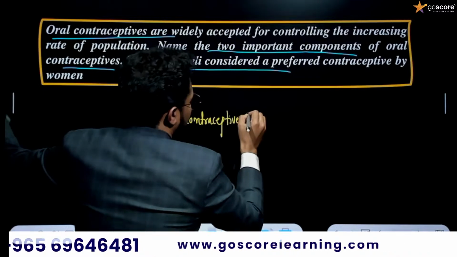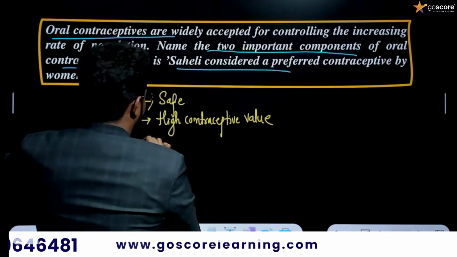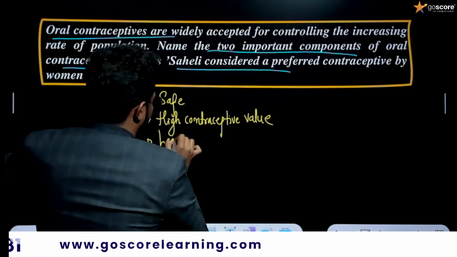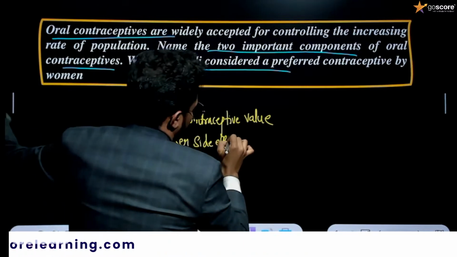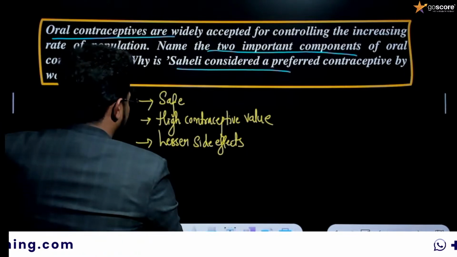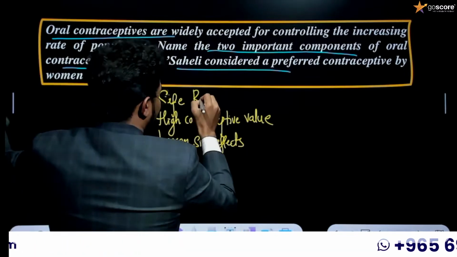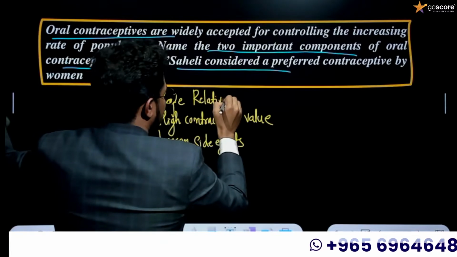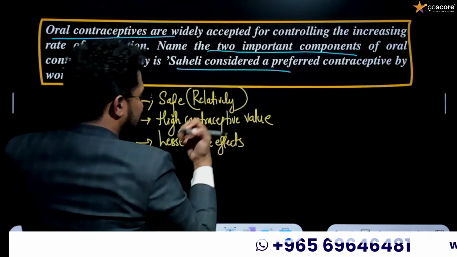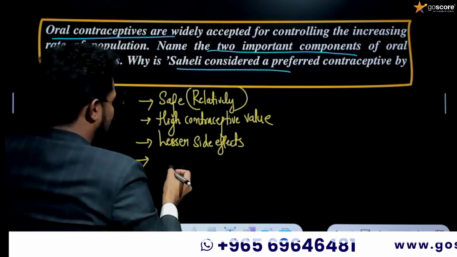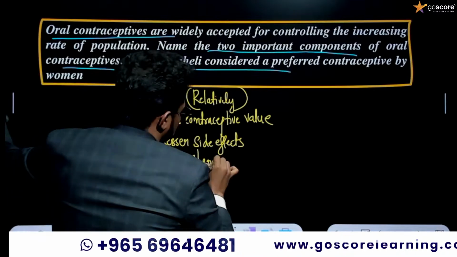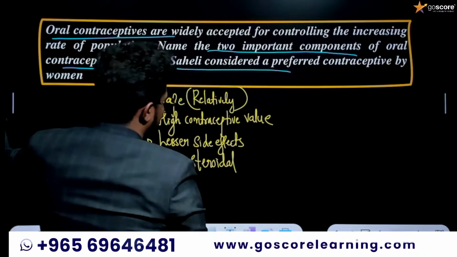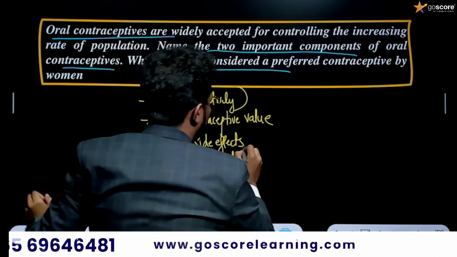Lesser side effects. Okay, relatively lesser side effects, high contraceptive value, and non-steroidal. They are having non-steroidal formulations.